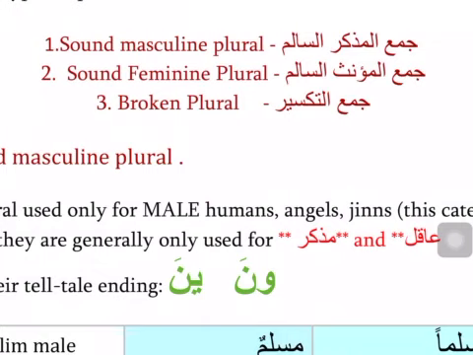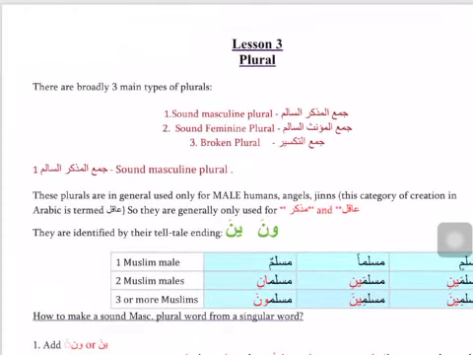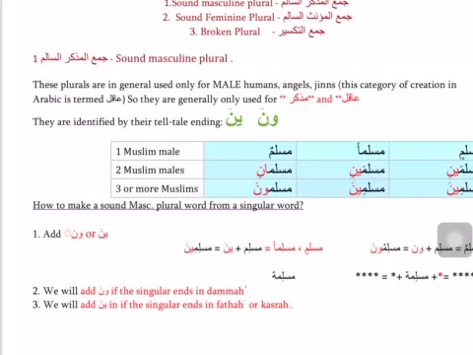So we have those two categories in plurals in Arabic, but there is one additional category. It's called sound feminine plural, jama' muannath salim. Let's begin with jama' mudhakkar salim and see how they look.